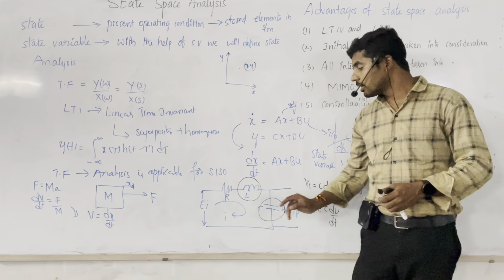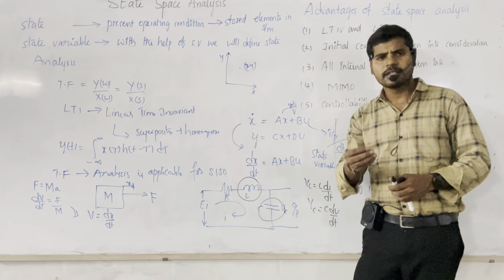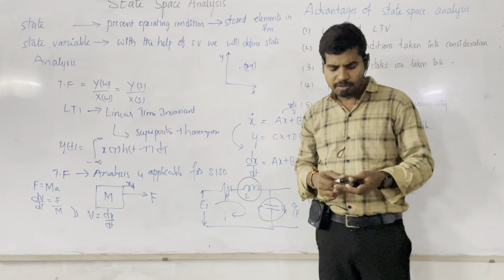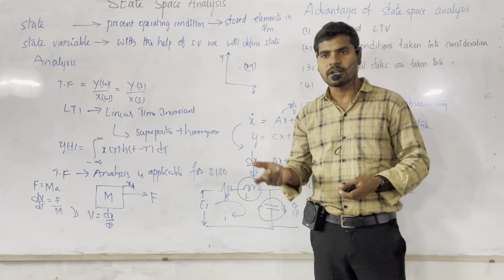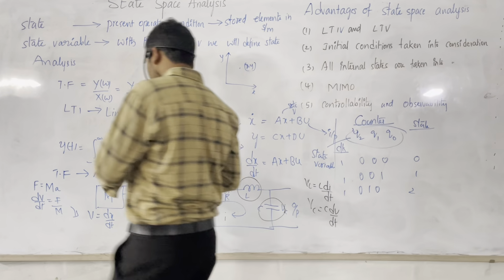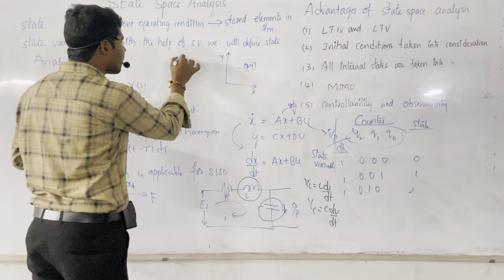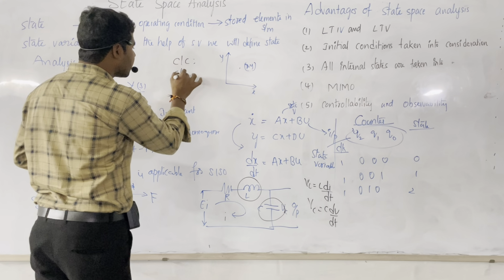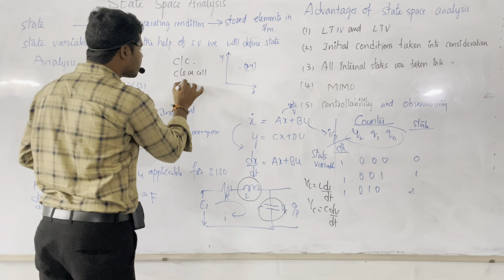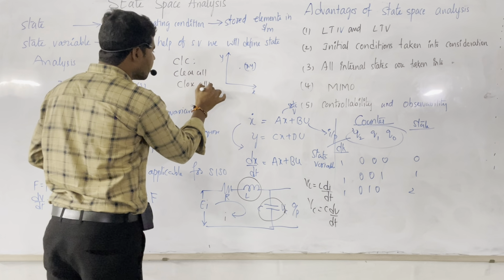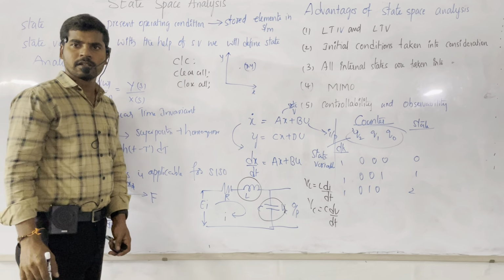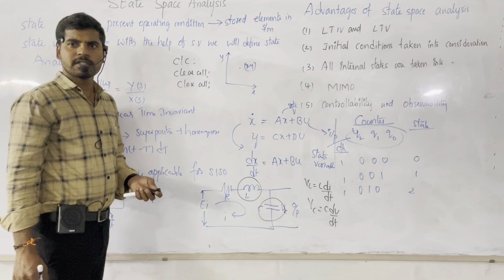So how do you decide this? Let's take a small example from the programming point of view, in terms of MATLAB. In MATLAB we use three commands: clc, clear, close. These are always used. Without them the program is also executed.